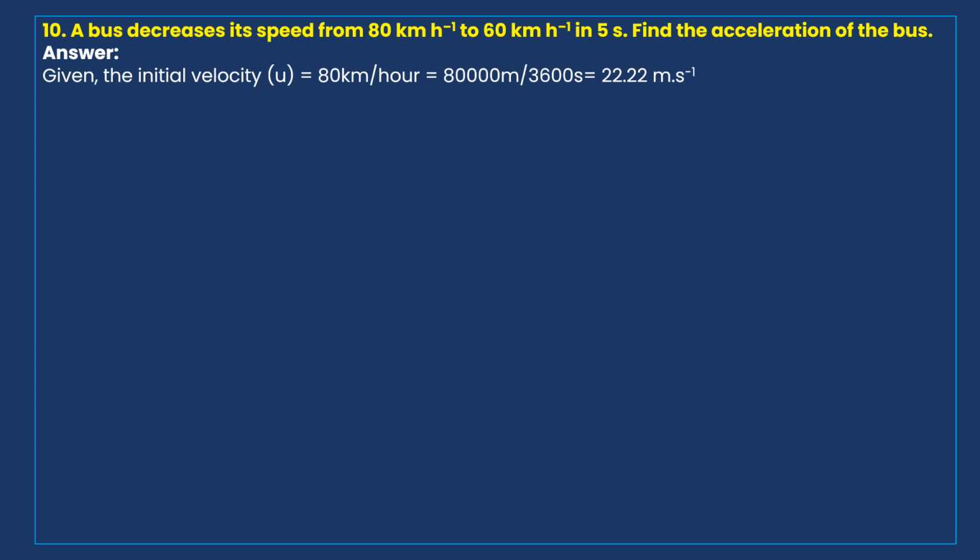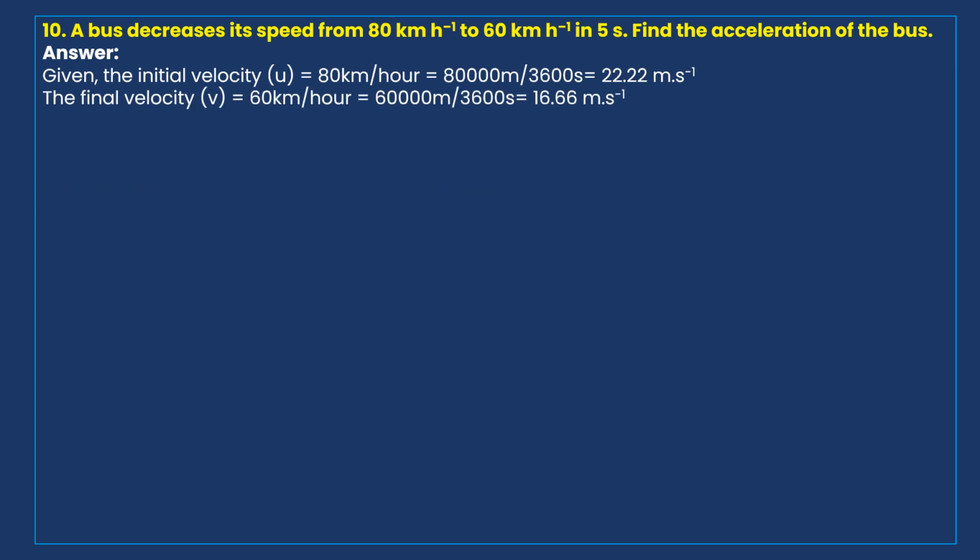So 80 kilometers per hour is equal to 80,000 meters per 1 hour, which is 3,600 seconds. If you simplify, you will get 22.22 meters per second, meter second inverse.